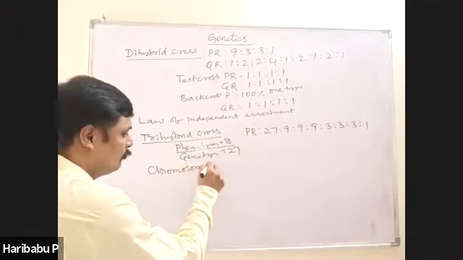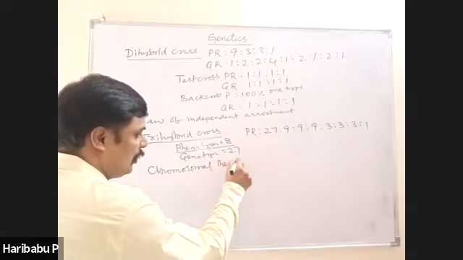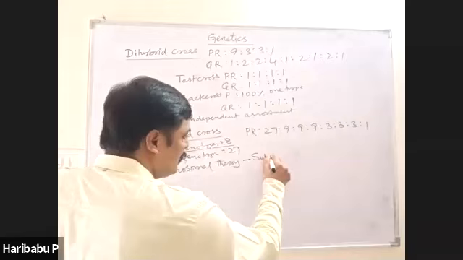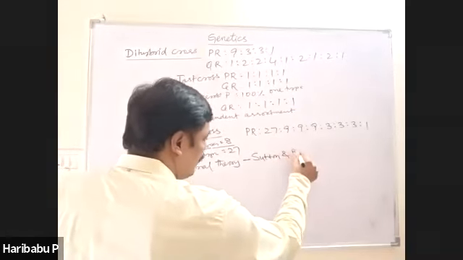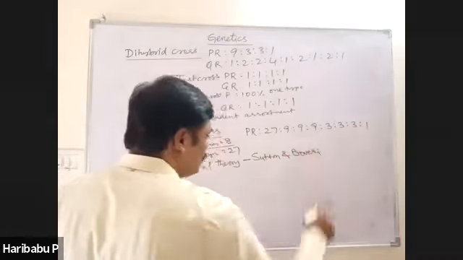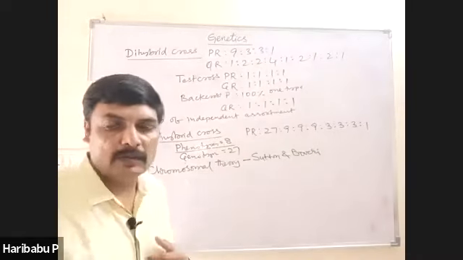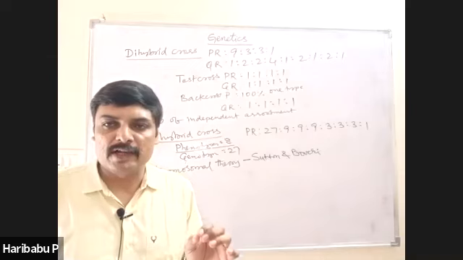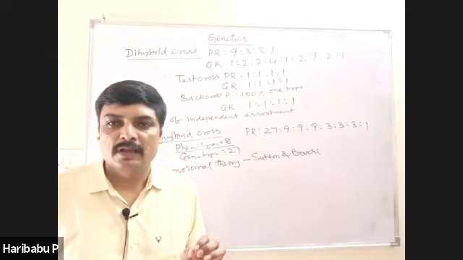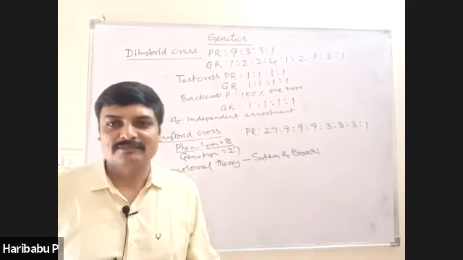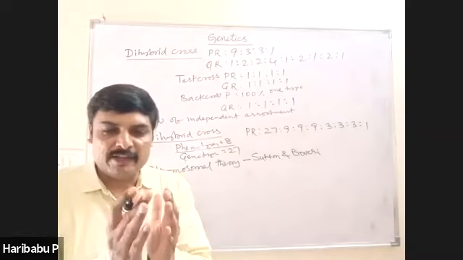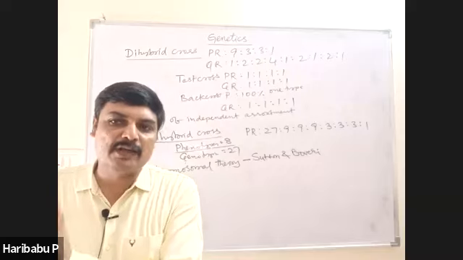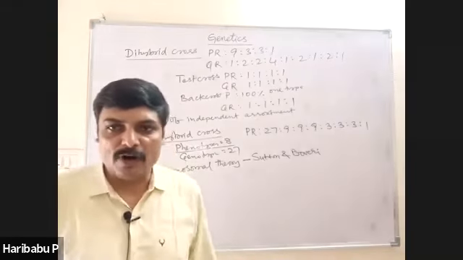Chromosomal theory of inheritance. Who proposed the chromosomal theory? Sutton and Boveri proposed the chromosomal theory of inheritance independently. They argued that the behavior of the chromosomes was parallel to the behavior of the genes.